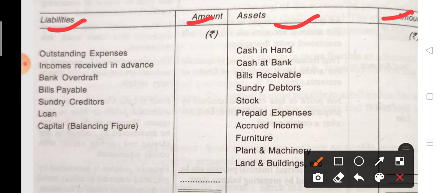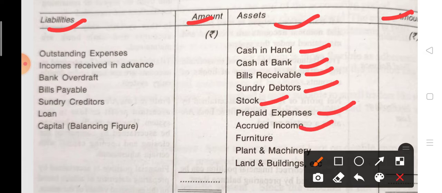All things you have to fill accordingly, same as the balance sheet: cash in hand, cash at bank, bills receivable, debtors, stock, prepaid expenses, accrued income, furniture, plant and machinery, land and building.